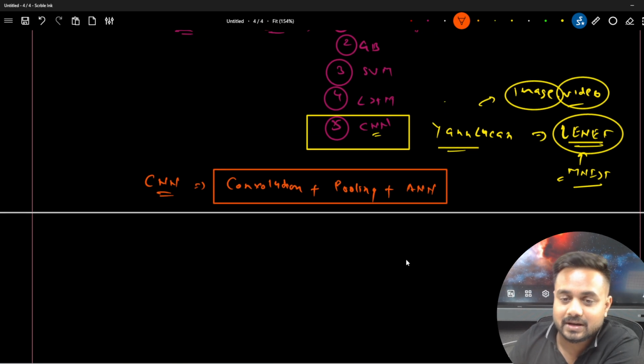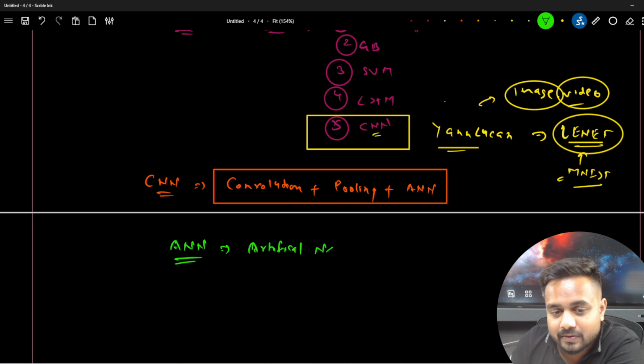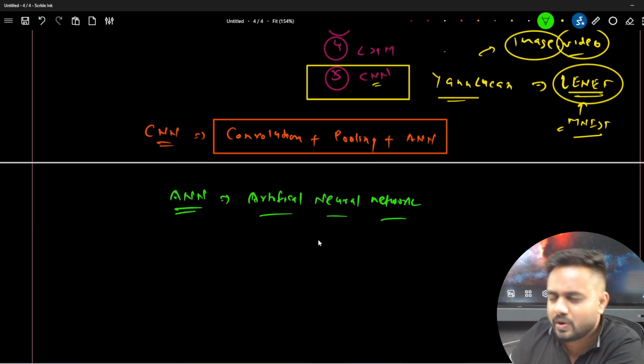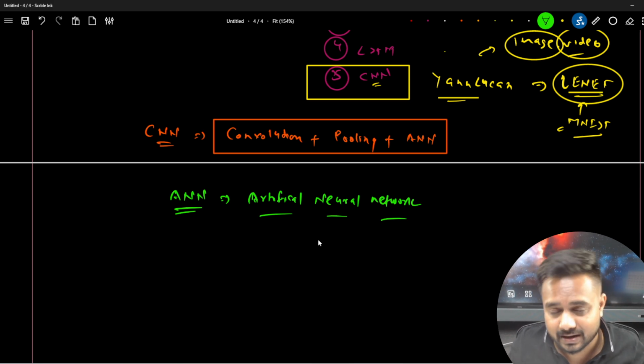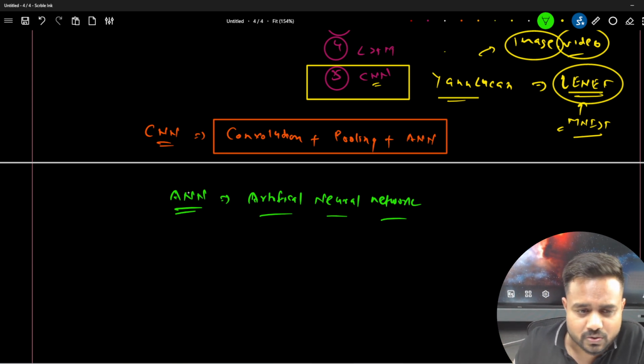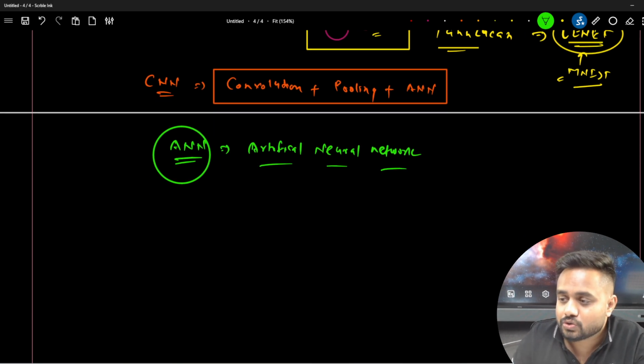So here I can say that this is ANN. ANN means what? Artificial neural network. Artificial neural network is a fundamental unit of deep learning. So everywhere we are using this ANN, even in state of the art architectures as well, and I will show you that. So ANN is a fundamental unit of deep learning. I hope so far everything is clear to all of you, and this entire history.